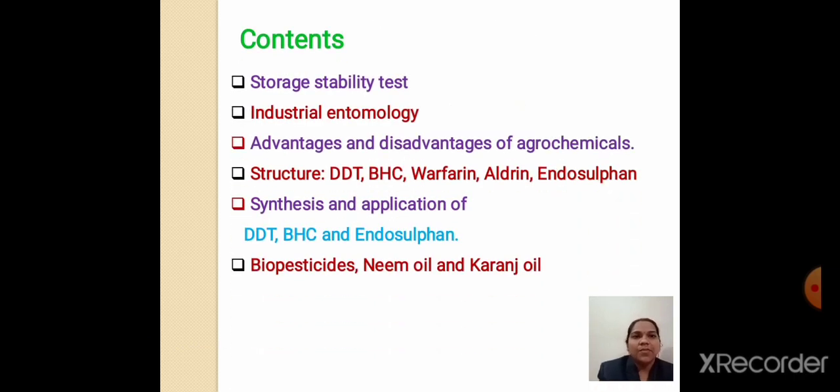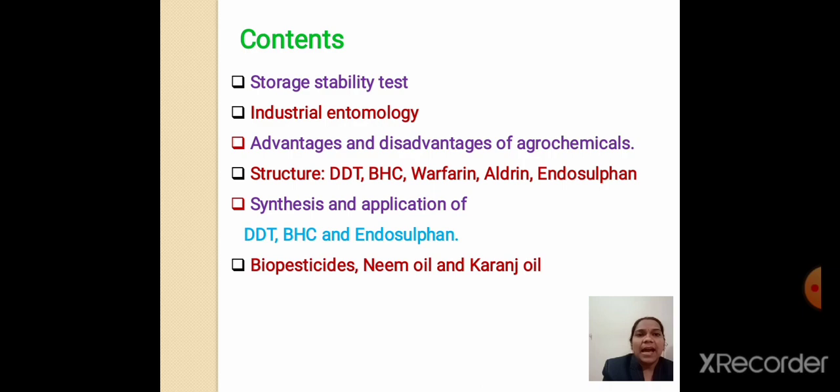Again in that chapter we have to see different tests like the storage stability test. What is this storage stability test? This particular insecticide or pesticide has a certain expiry date, and how we can store that particular pesticide is called the storage stability test. Next is a new term called industrial entomology. What is industrial entomology? Entomology is the study of insects. It is a branch of industrial chemistry which deals with the study of insects, called industrial entomology.